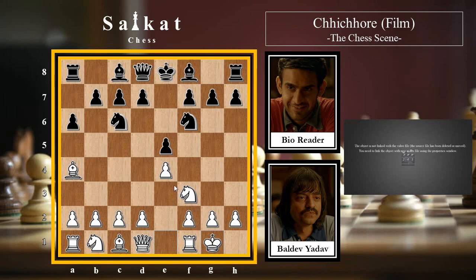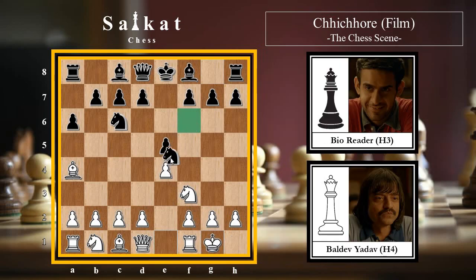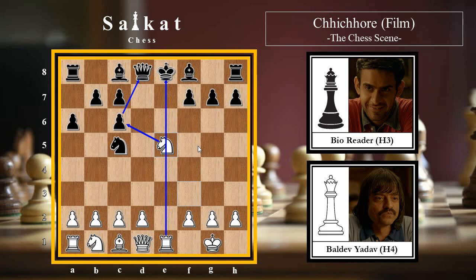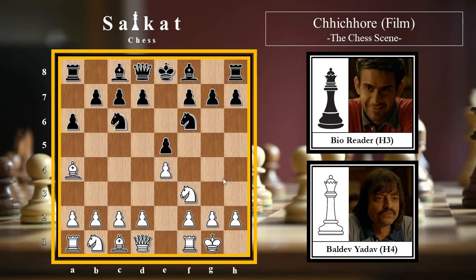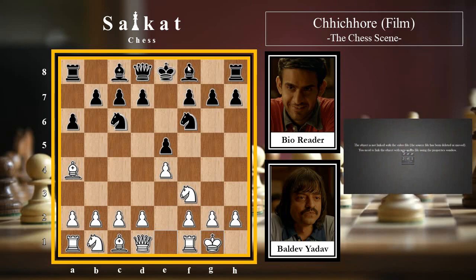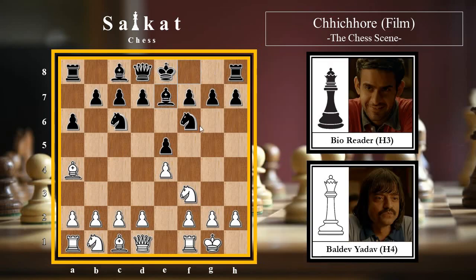White castles and he does not bother about this pawn because if say knight into e4, then white can simply play rook e1, knight c5, bishop into c6, d into c6, and knight into e5, winning back this pawn with the threat of a deadly attack onto the queen because of this discovered check. So instead of capturing this pawn, black goes for bishop e7, taking care of this threat and at the same time making a nice little room for the king to castle.